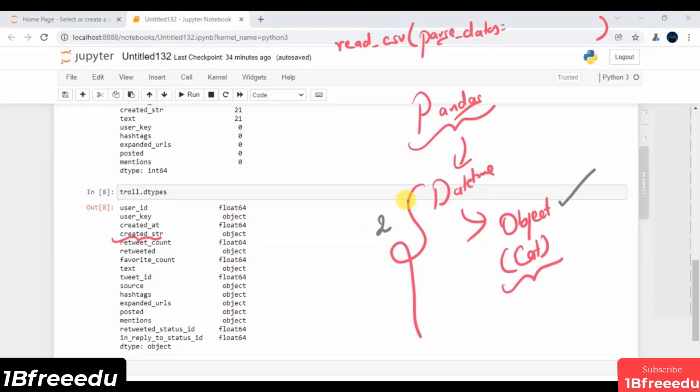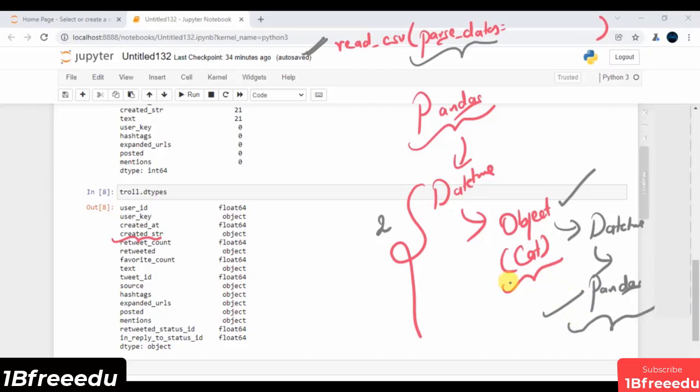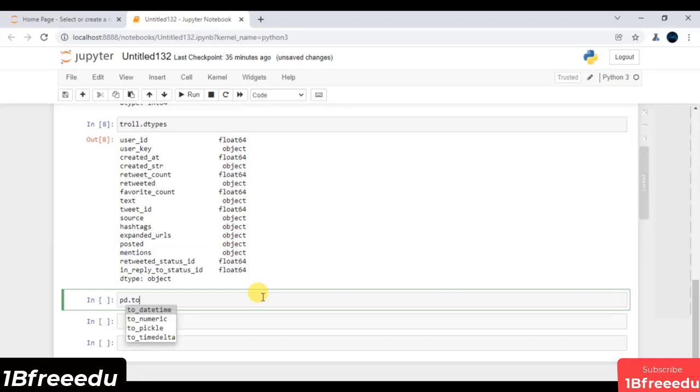So there are 2 ways to handle it. The first way, you can think of the parameter parse underscore dates and just pass this feature. The second way, you can customize its data type from object to datetime using some inbuilt function that is available inside pandas. This is your second way, and this is one of the extremely used ways in the real world. So I'm going to say pd.to_datetime. This is the function that is responsible for converting object features into datetime nature.